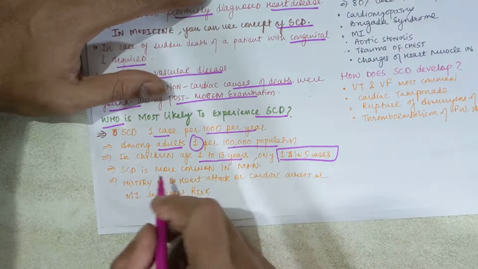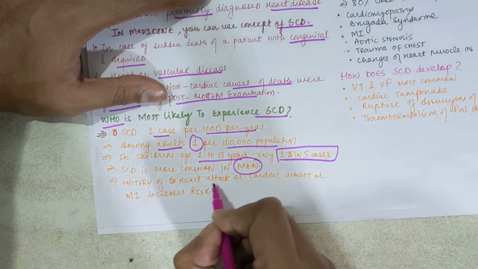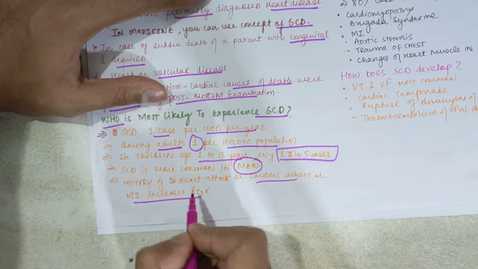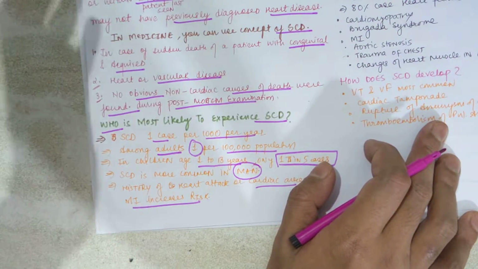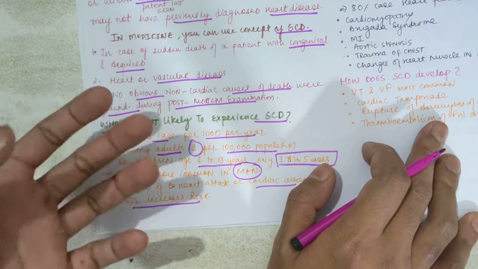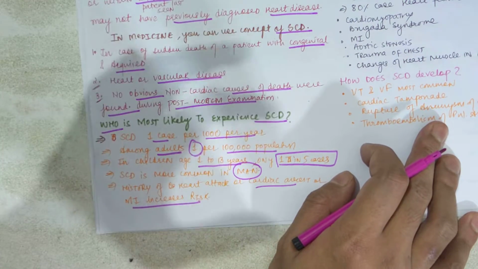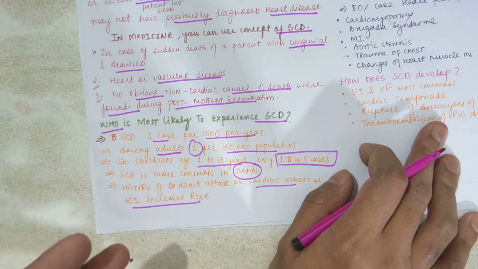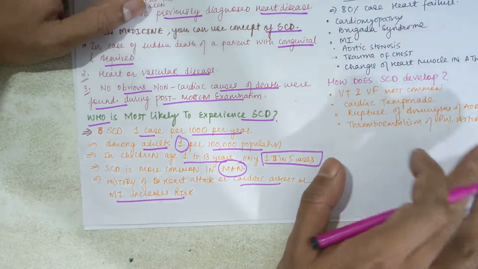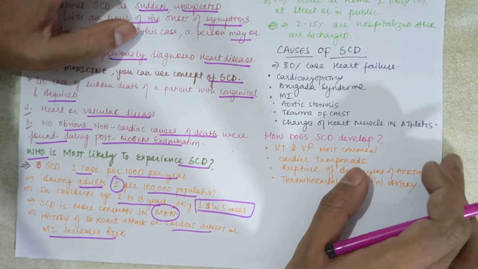Okay, and SCD is more common in men. A history of heart attack or cardiac arrest or MI increases the risk. So a patient who had a minor heart attack one or two years ago, or any type of cardiac arrest, or who suffered myocardial infarction, is more prone to the risk of sudden cardiac death at a later stage.